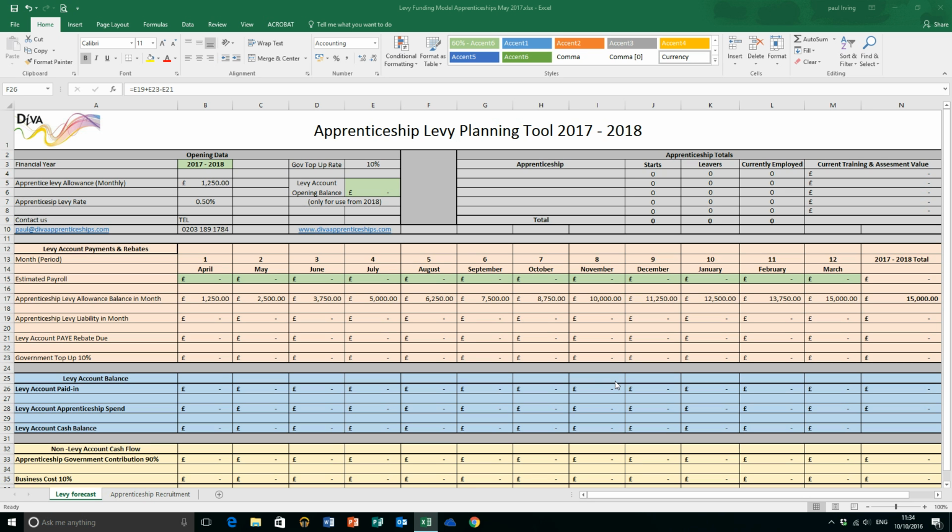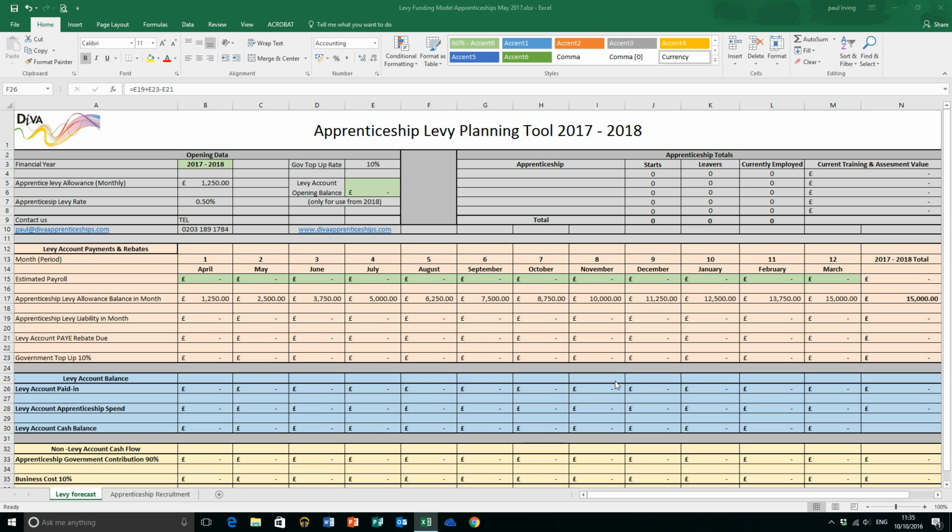So this is it. It's built on a spreadsheet platform. It's really simple to use. It's basically got two sheets. The first sheet being the financials, which will tell you what your liability is likely to be based on all the different variables. It will tell you what you have in your levy account balance, if you like, which is simply like monitoring the cash flow of a bank account. And it'll also allow you to select apprenticeships from all those apprenticeships that are currently available, and how many apprentices you would like to start and when in the year you would start them, and what impact that then has on the levy money that you paid into your account.